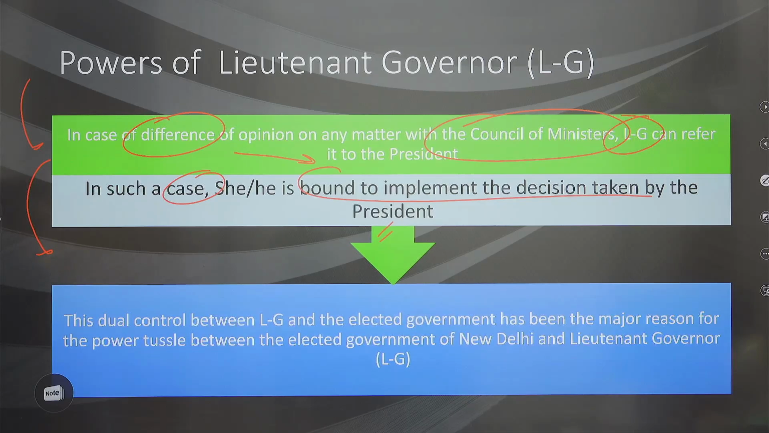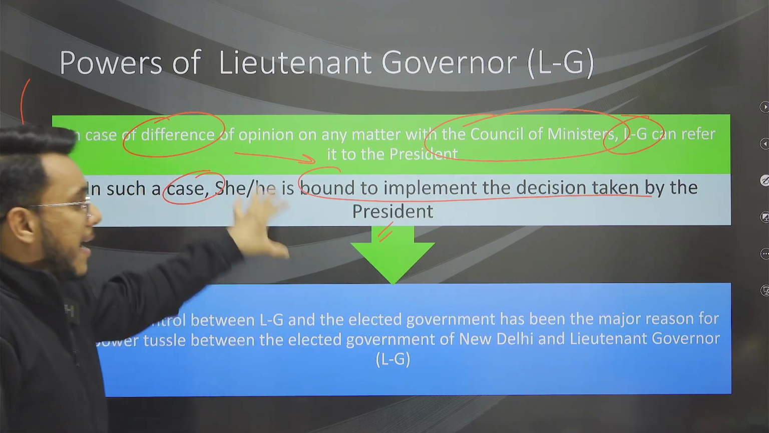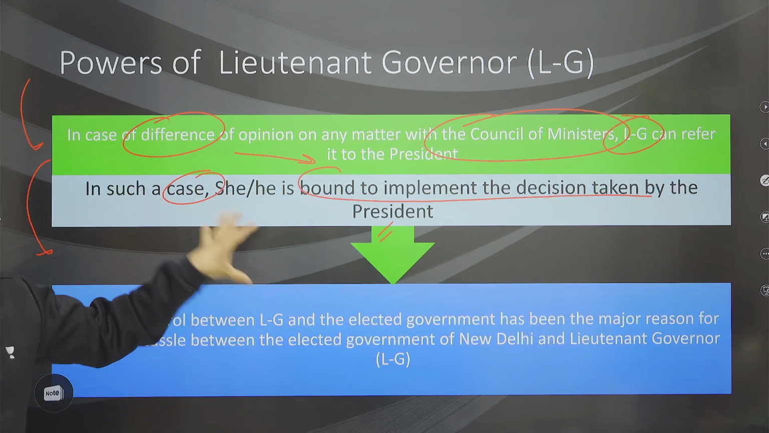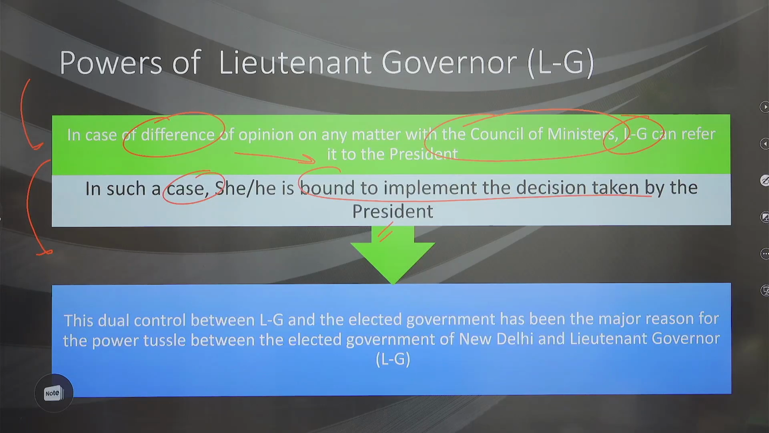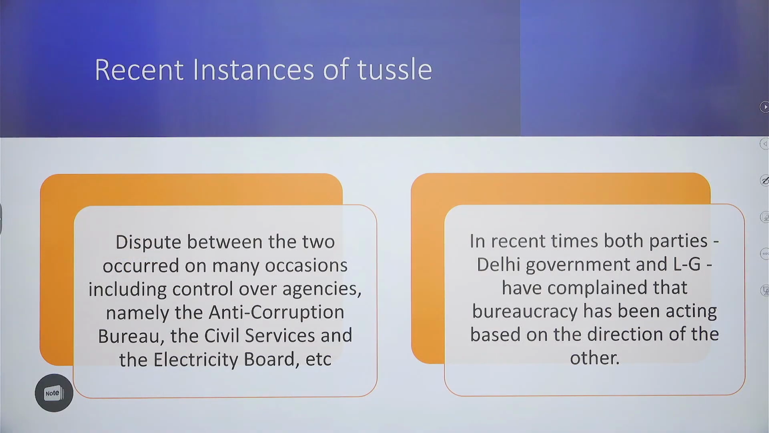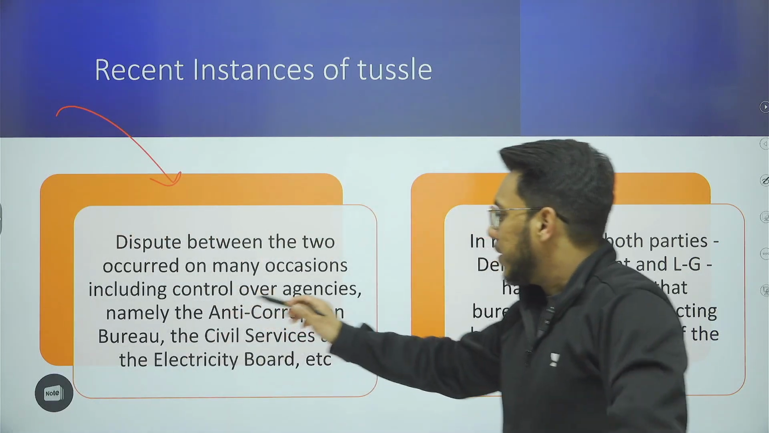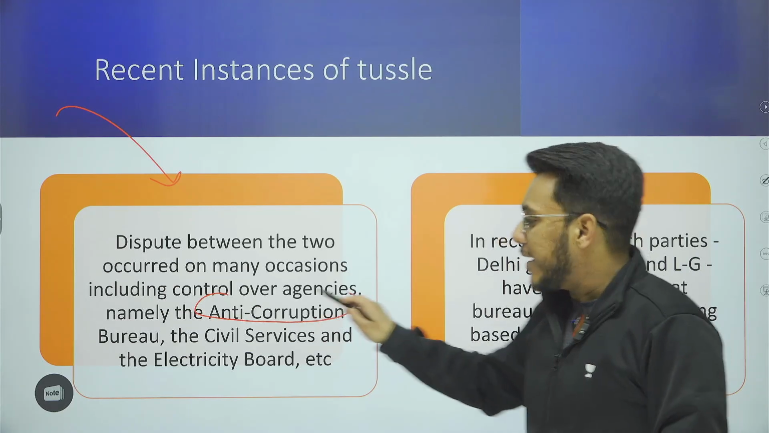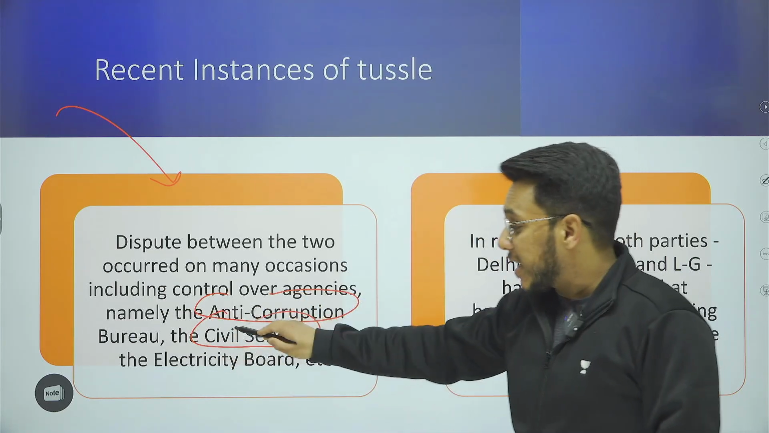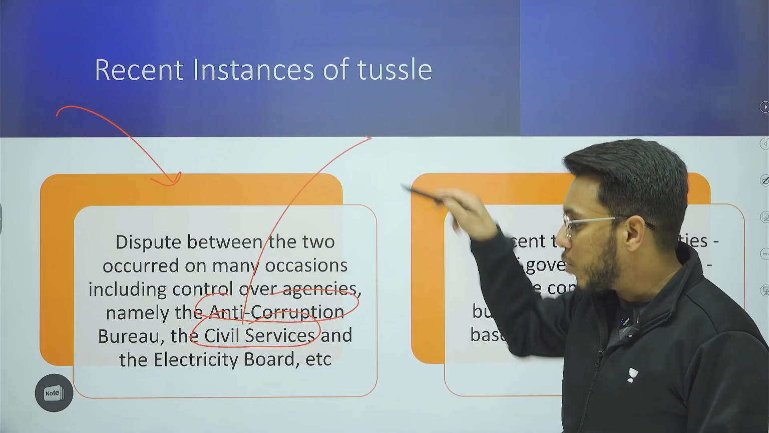Okay, so any matter can be referred by the LG to the President if there is a difference of opinion, and that matter will then be decided by the President, and whatever the President says is to be implemented. So there is a dual control, and often disputes are there. For example, guys, in the past disputes have been there on the matter of the anti-corruption bureau, and on civil services disputes have been there, which we are now going to discuss.